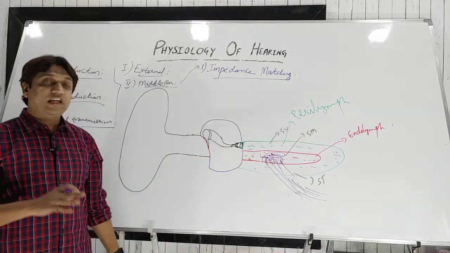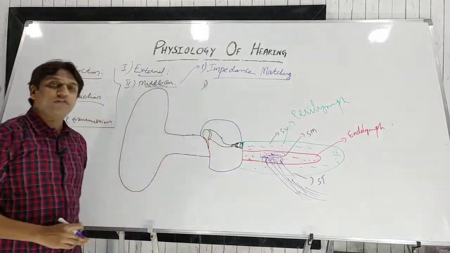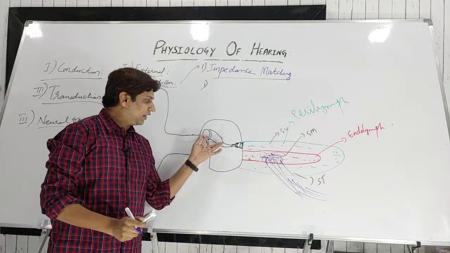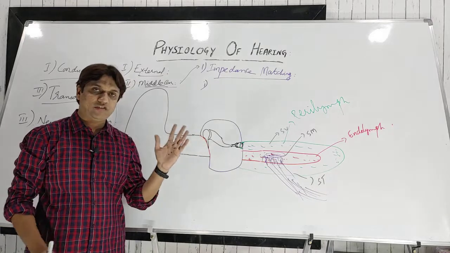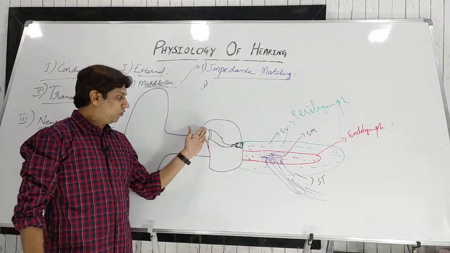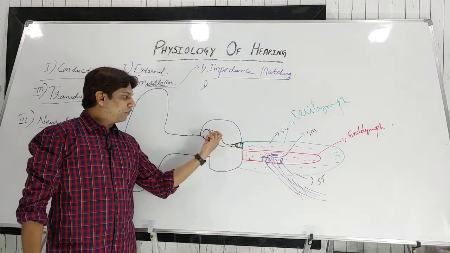The first thing is the lever action of the ossicles. The natural arrangement, or shape, of the ossicles, if you consider the ossicular chain as a lever system: the head of the malleus is around 1.3 times longer than the long process of the incus.